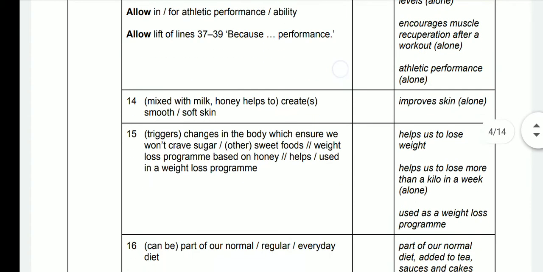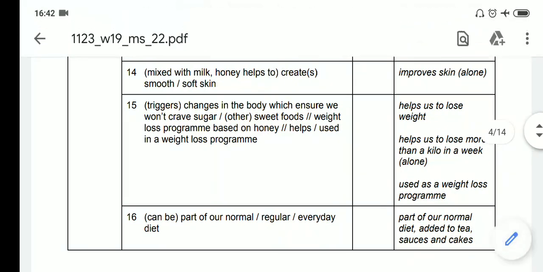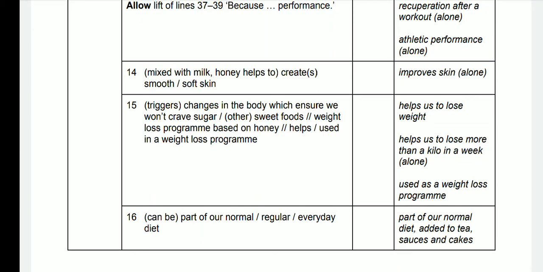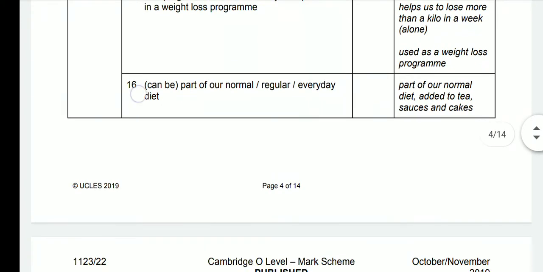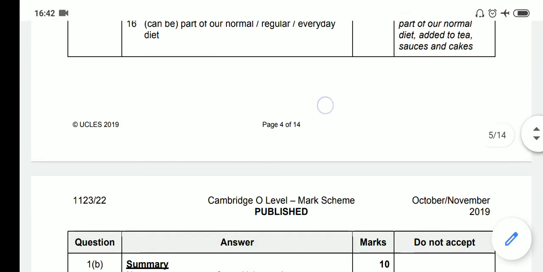Number 14, mixed with milk helps to create smooth or soft skin. Number 15, triggers changes in the body which ensure we won't crave sugar, sweet foods; weight loss program based on honey, help used in a weight loss program. Number 16, can be part of our normal, regular everyday diet.